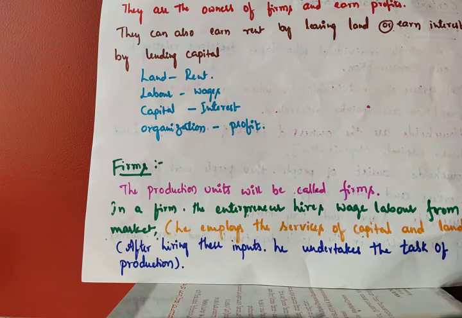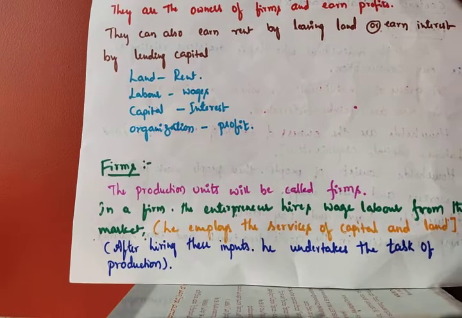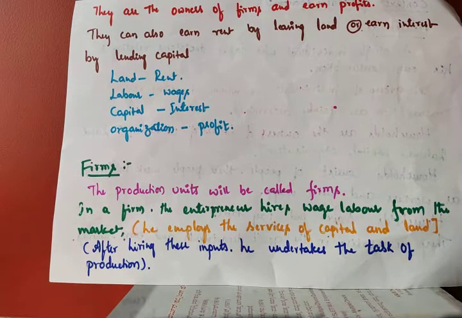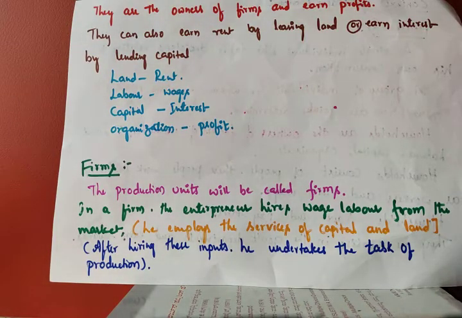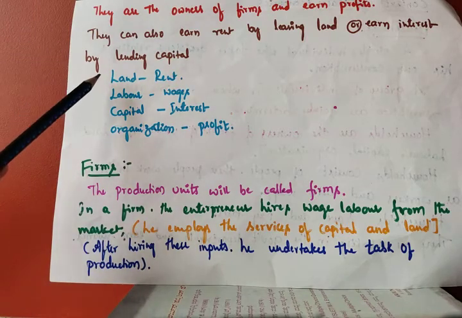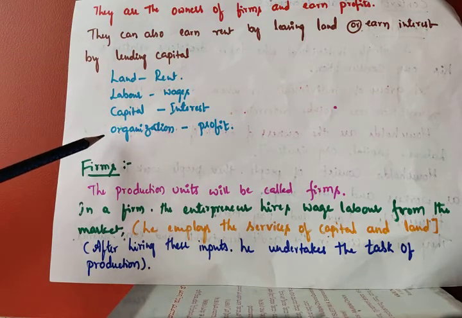How? By leasing land. Those who have land are providing that land for the sake of lease, so using that, they are earning rent. And they are earning interest. How? By lending capital. So that's why, see, the four factors of production are land, labor, capital, organization.